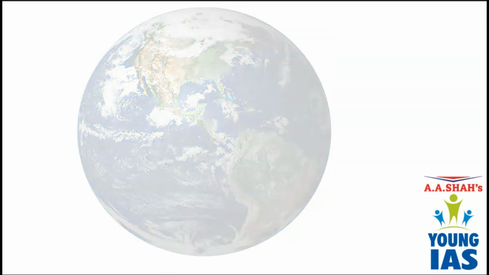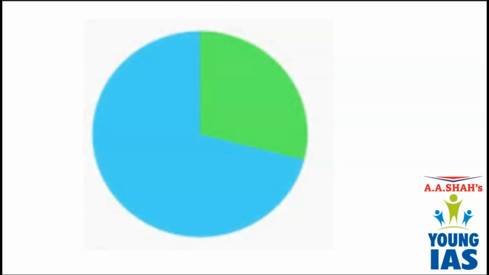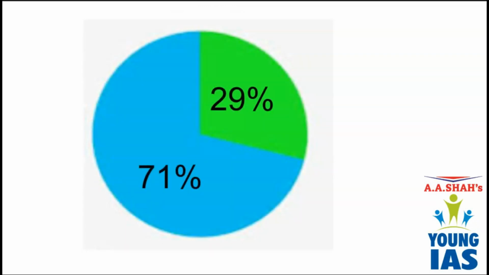The total land portion is estimated to be 29%, and the surface of the earth which is covered with water is estimated to be 71%. So imagine how much water is available to us, right?